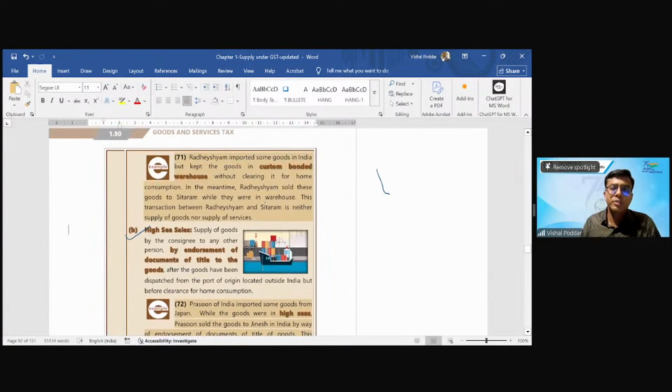Sir, I have one question on this. In merchant trading as well as in-bond sale, it is very clear. The goods move from non-taxable territory to non-taxable territory, then there is no GST. Also, if the person is charging some service charges or commission on that purchase and sale, will GST be applicable?